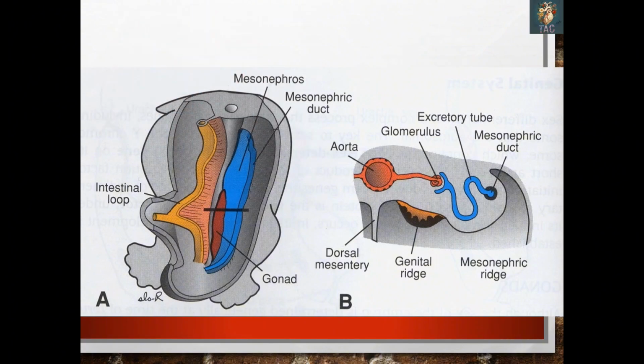Now almost a similar diagram in a longitudinal section. You can see that these are the intestinal loop, and this one is the midgut through the yolk sac, and this whole is the mesentery of the midgut. And here you can see this one is the mesonephros, and its duct is present behind, and on its medial aspect you can appreciate the gonads which are present, the genital ridge which is forming.